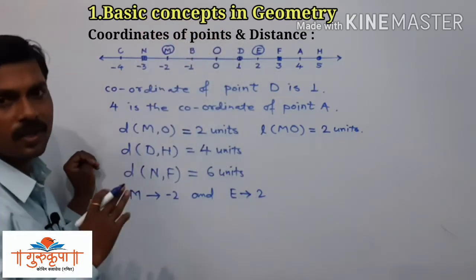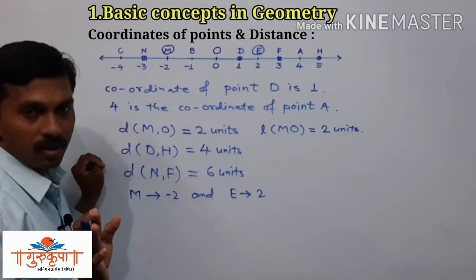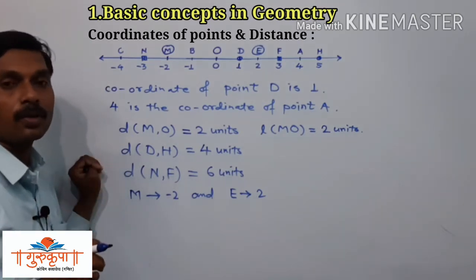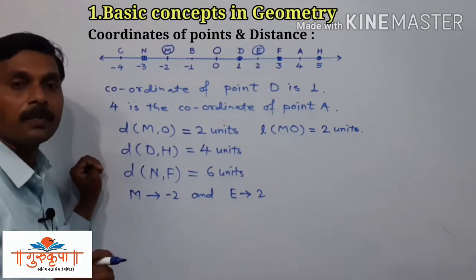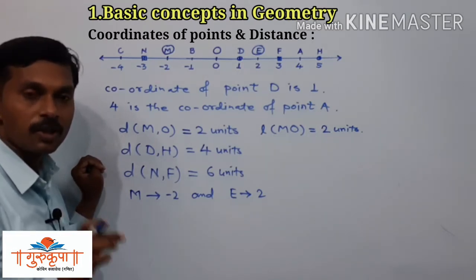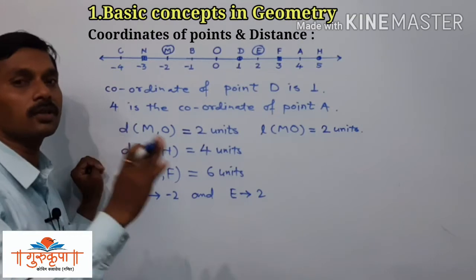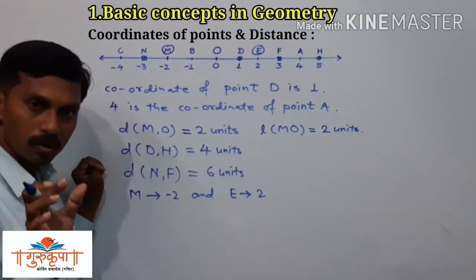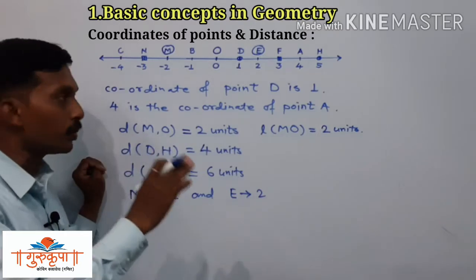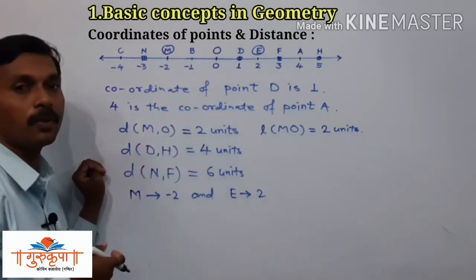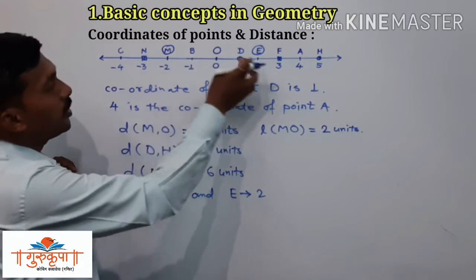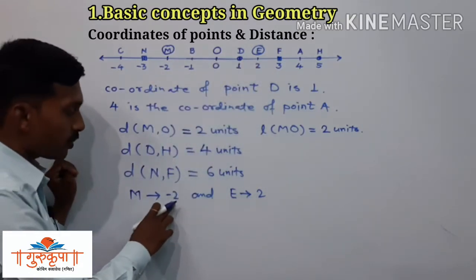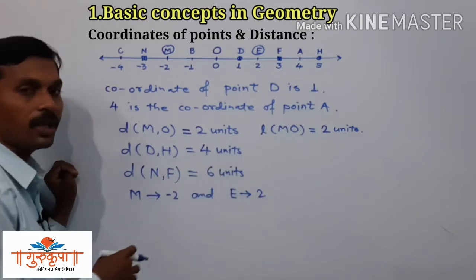At that time it is very easy. While finding the distance between 2 points when the coordinates are given, we have to subtract the smaller coordinate from the bigger coordinate. Here we have to find the distance between the points M and E. We know the coordinate of point M is -2 and the coordinate of the point E is 2.